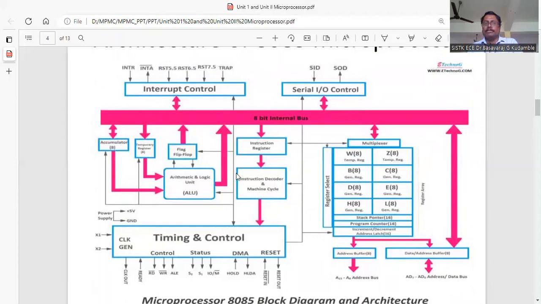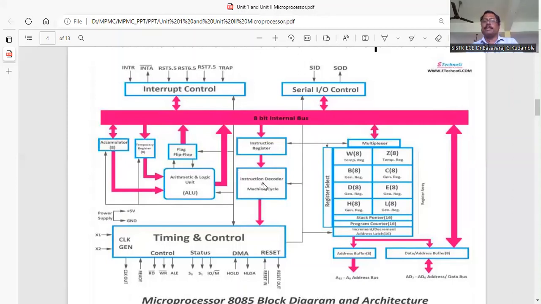Then we have the instruction register. The program is stored in the memory. This is the processor. The processor will read the instructions one by one from the memory. That reading is called the fetch. After reading, it first stores the instruction in the instruction register, then sends it to the decoder. It does the decoding function to know the actual function of the operation.